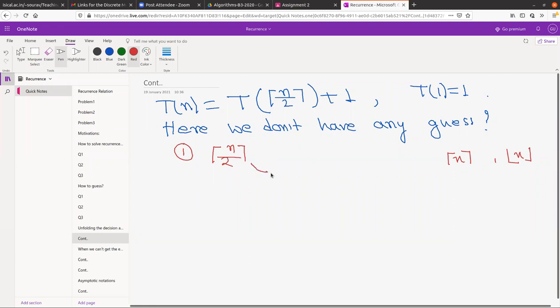How are you guessing that, how are you reducing that n by 2? Because we have that ceiling here, you cannot guess it correctly, at least not exactly. Suppose I now remove the ceiling part also, so my problem becomes like this. Those who said log n, you are absolutely right. You will see later, but that exact case is not right.